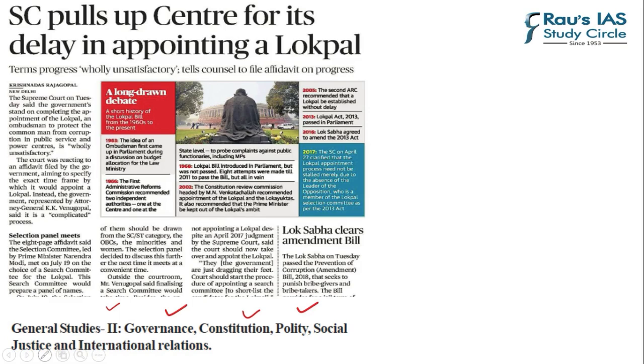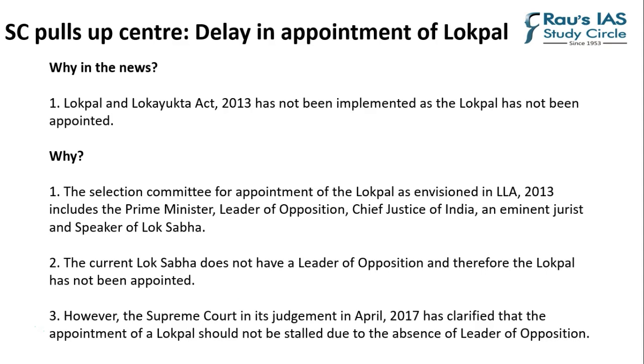Now, there are a few very important aspects of the mains examination related to this particular topic, which we are going to talk about at the end of this slide. First and foremost, let's talk about why this is in the news now. The Lokpal and Lokayukta Act of 2013 was passed in 2013. It has not been implemented and the Lokpal has not been appointed.